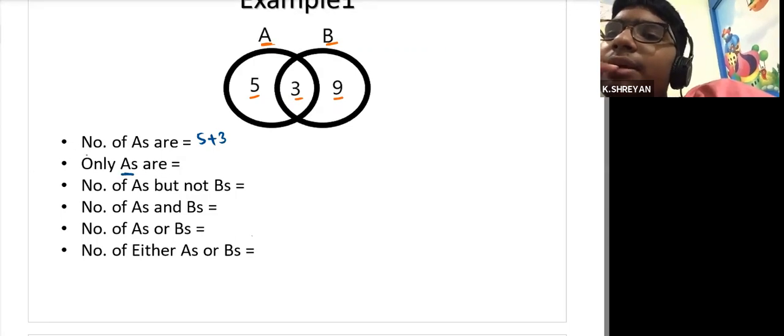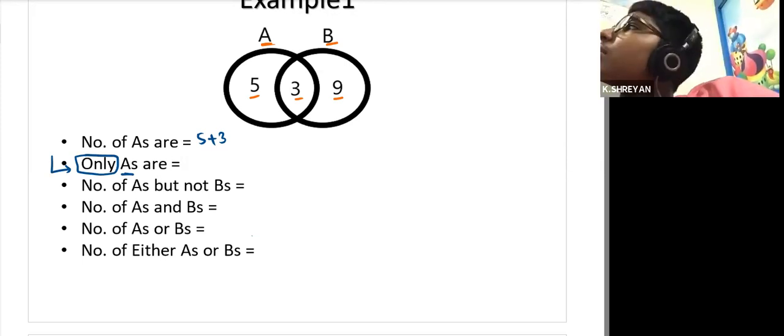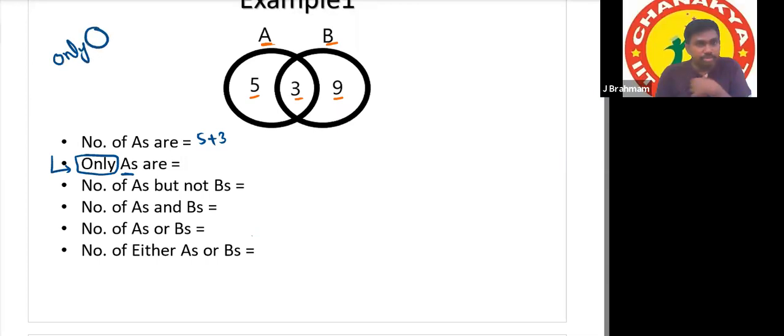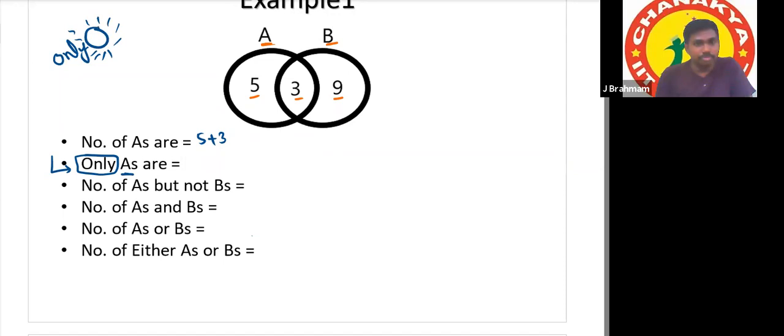Number of A, but not B's. You should be very careful with this word. We told the importance of this word in the last class also. The third one, only, means 9. Whatever he has mentioned, it should be confined to that thing only, and every other should not be. Yes or no? If only is mentioned, how to say this?